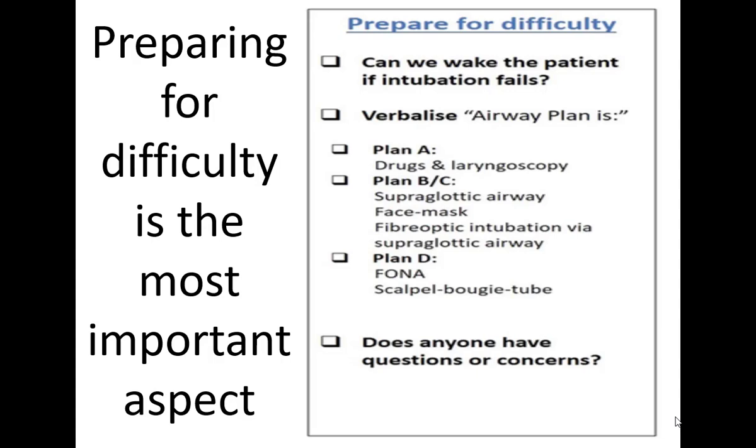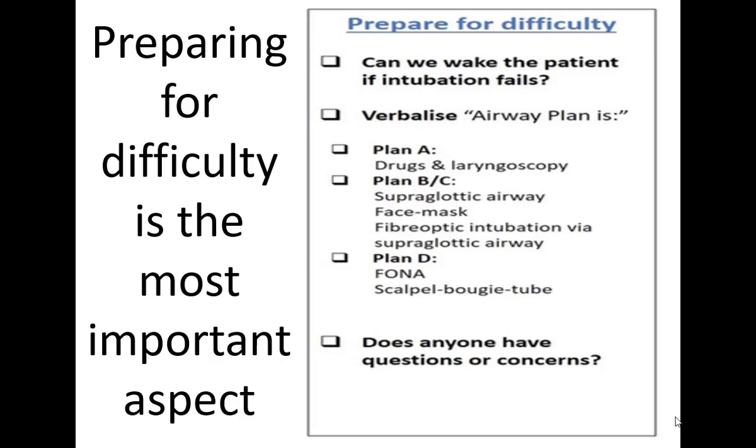So if you give drugs and try intubation, and it doesn't work, what are you going to do next? For this, your difficult airway cart is going to be of help. You have to somehow pre-oxygenate the patient and then continue to oxygenate the patient during the period where you have come across the unanticipated difficult intubation and you are deciding or preparing your equipment to intubate the patient. And plan D is obviously the front of the neck access.